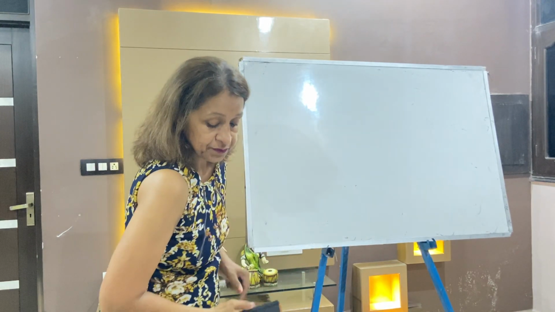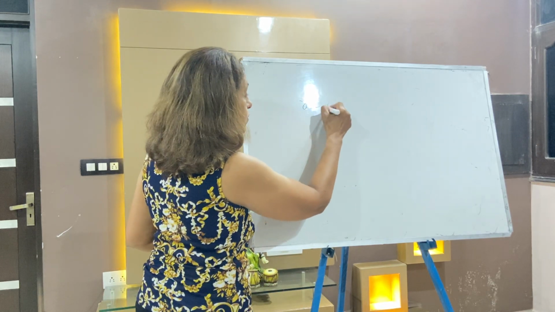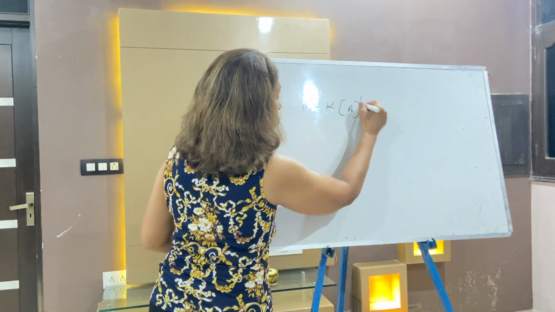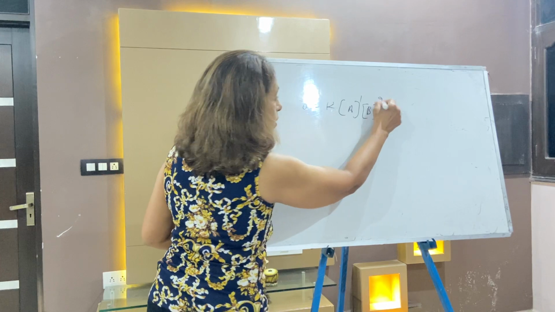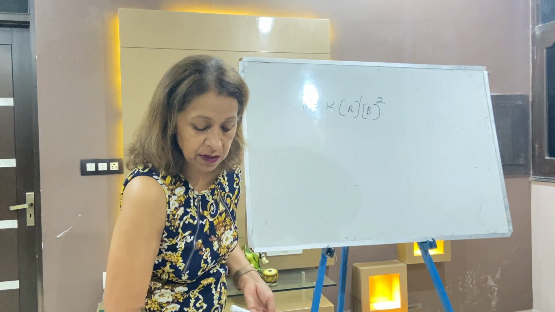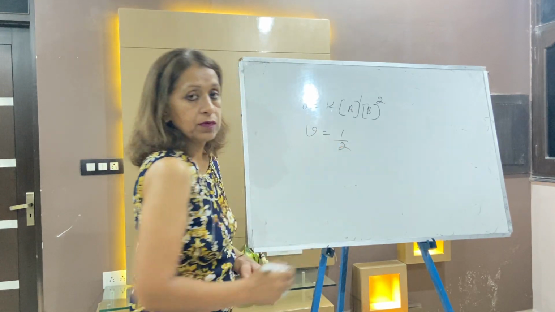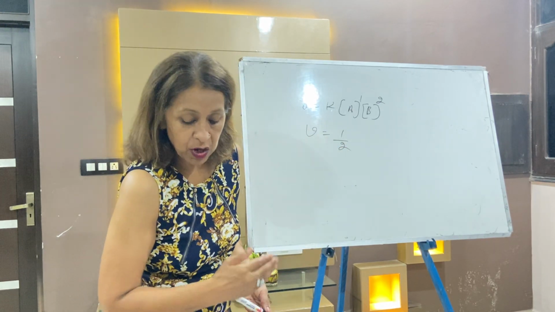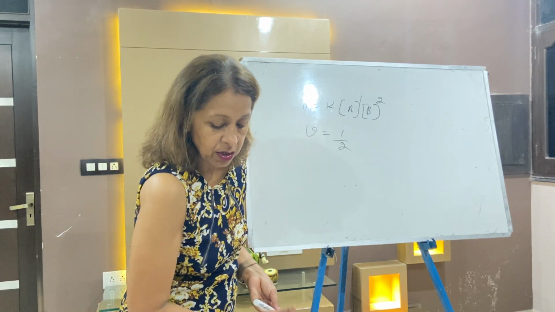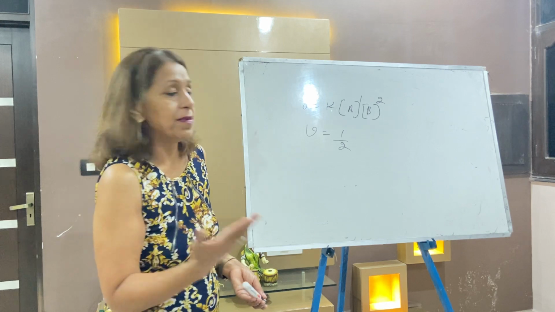I'm taking the third question. Write down: the rate is R is equal to K A power 1 and B power 2, A raised to power 1, B raised to power 2. The question is: the volume is suddenly reduced to half. When the volume is reduced to half, write what change will come in the rate.